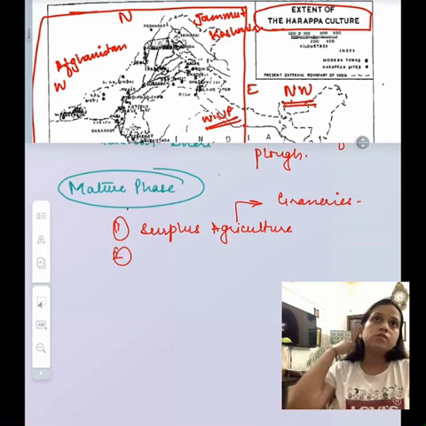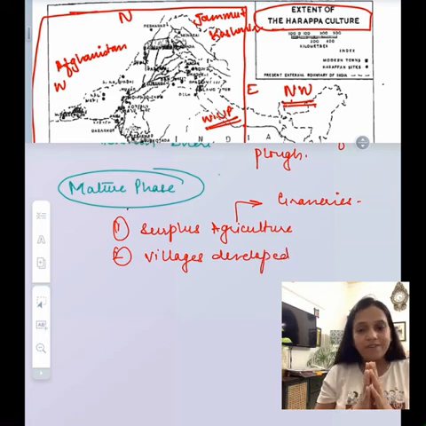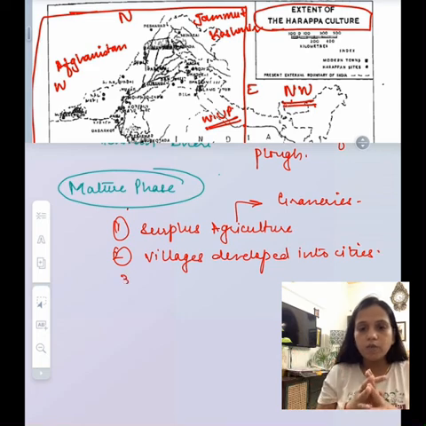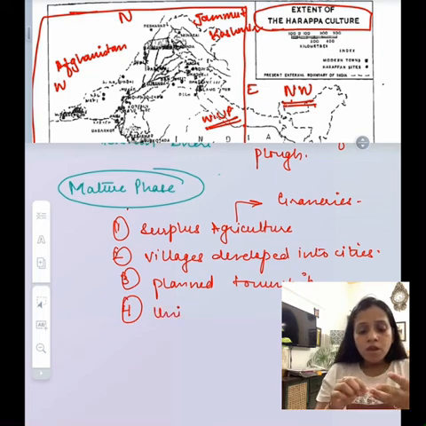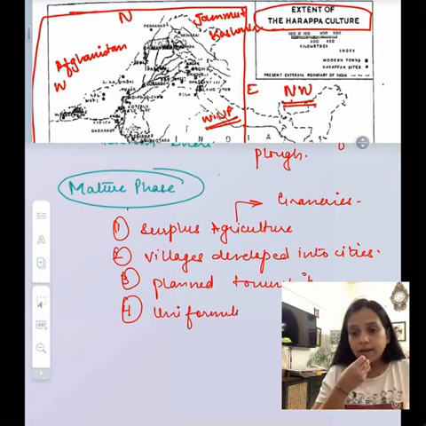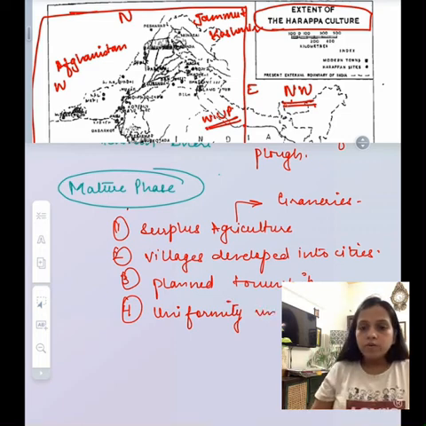We know that there is no written, no literary evidence available. But yes, we have archaeological evidences. We have whole cities that have been dug out. So there are no literary evidences, but we know there was surplus agriculture because of these archaeological sources. We've seen that there are many granaries that have been found in the major cities like Harappa and Mohenjo-daro. So that is how we know there was surplus agriculture.